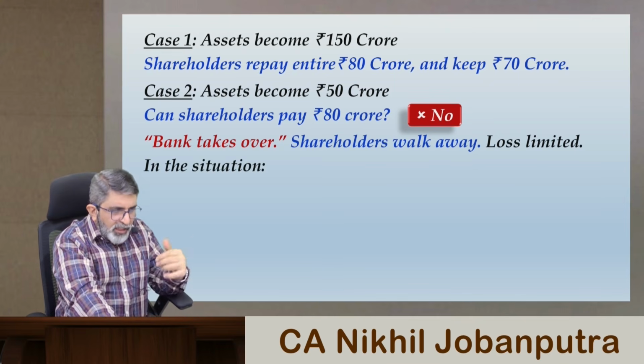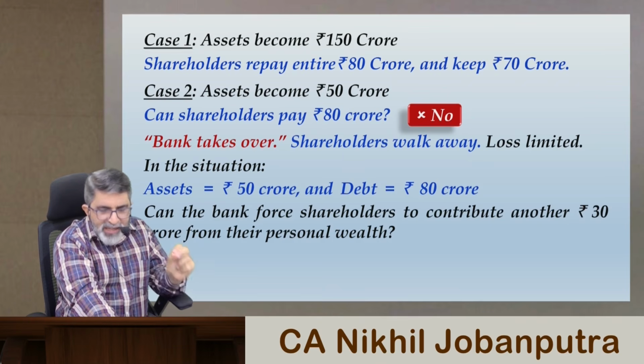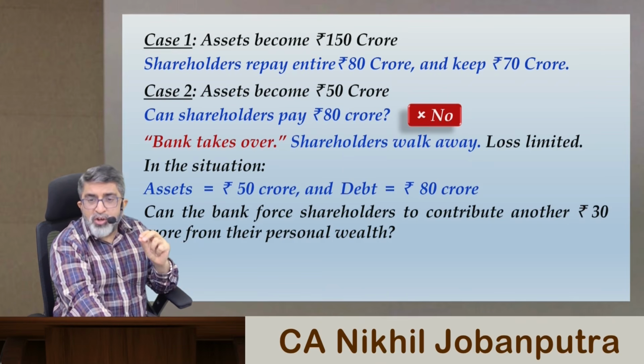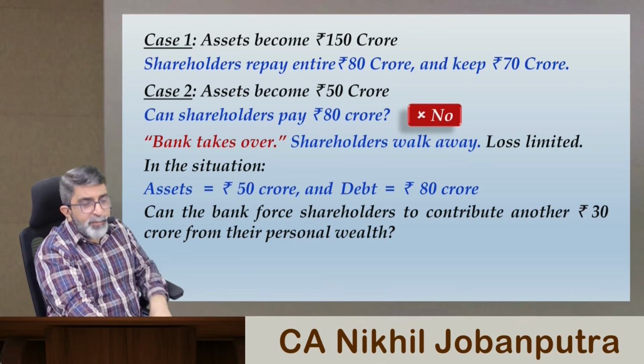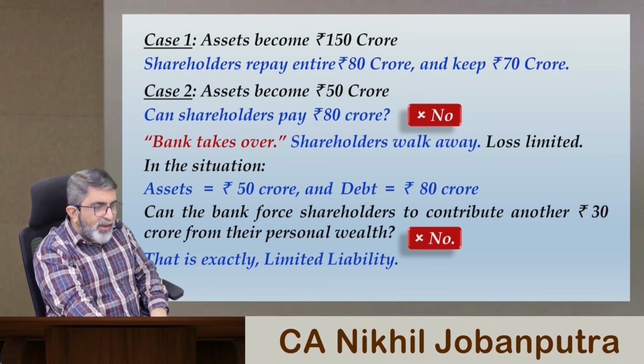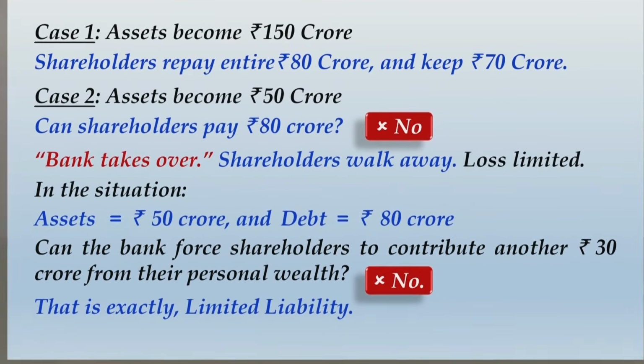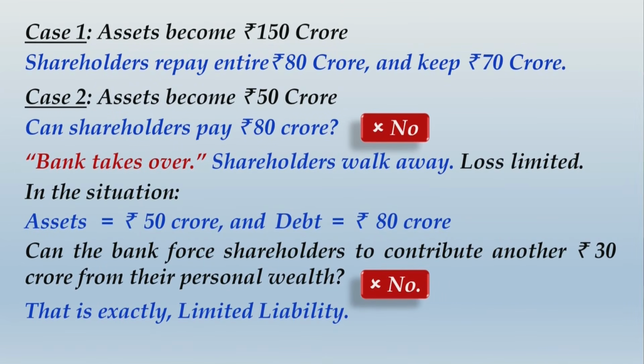So in the situation where assets were 50 crore and debt was 80 crore, can the bank force the shareholders to contribute another 30 crore from their personal wealth? We have already answered this question, that no. And why no? Because we are following the concept of limited liability. Let me enhance the screen for you so that you can see that last line properly.